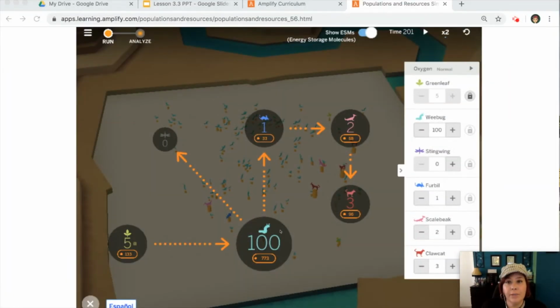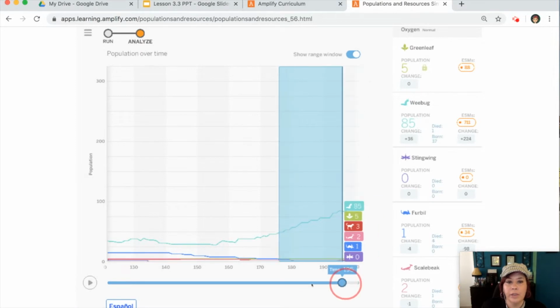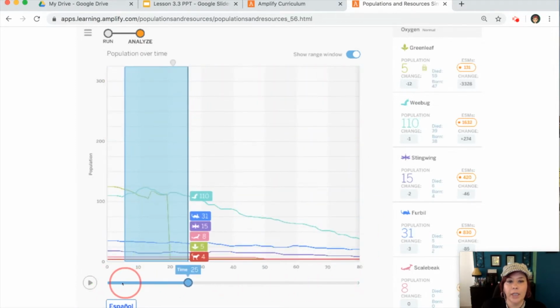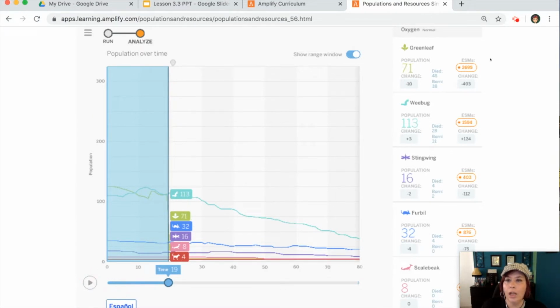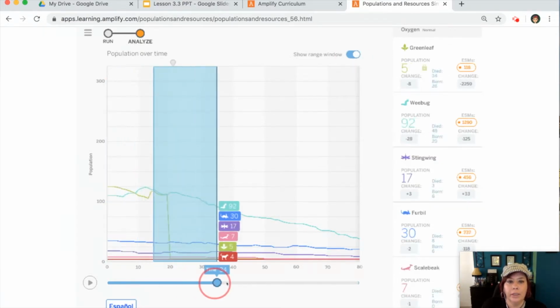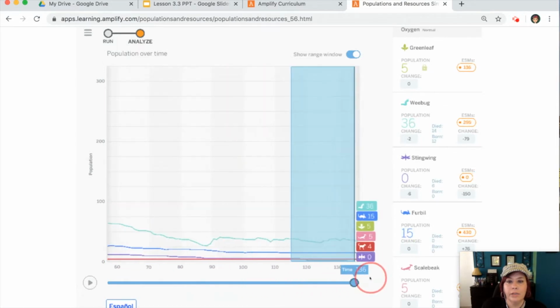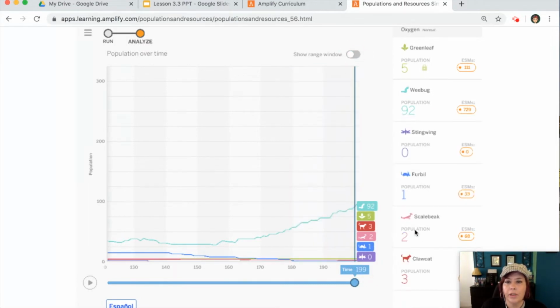We've run the simulation for 200 time units. Now let's look at the analyze screen and see if we were able to increase our claw cats. So if I wind this all the way back to 20 seconds, you can see this is where we decreased the green leaves. We had 4 claw cats. And then if we run our analyze, we end up with 3 claw cats.